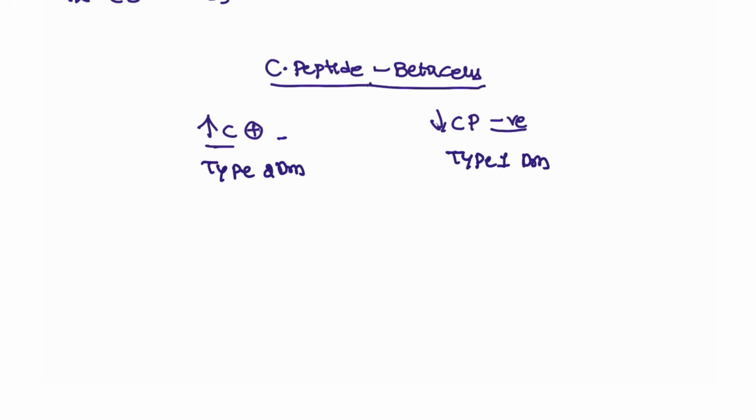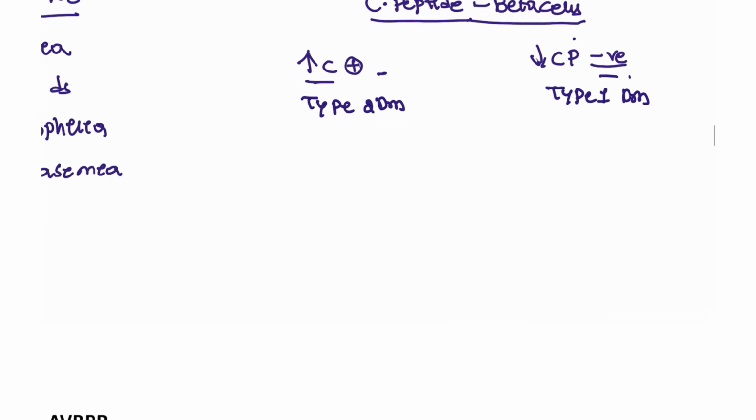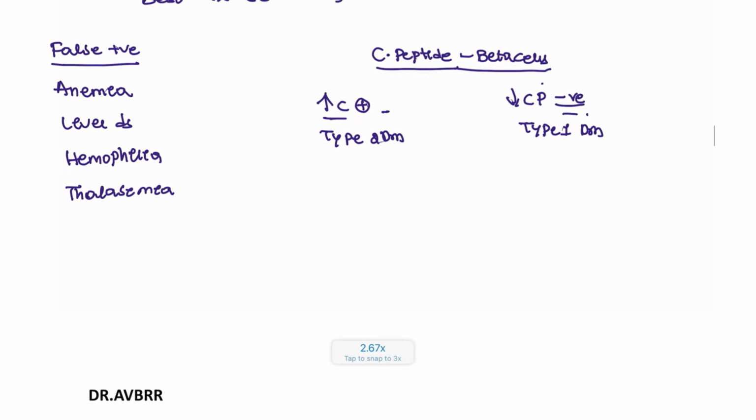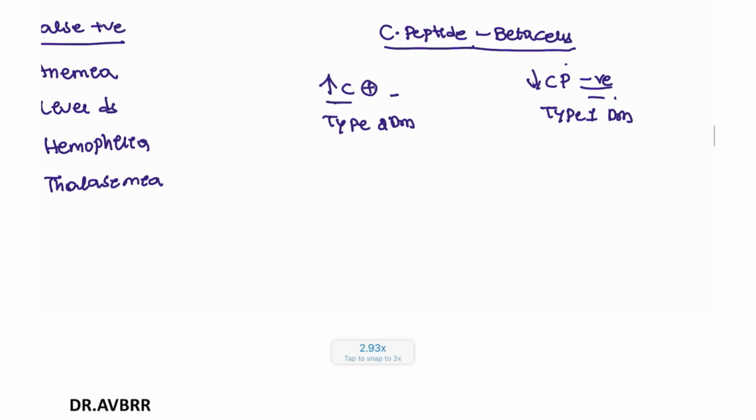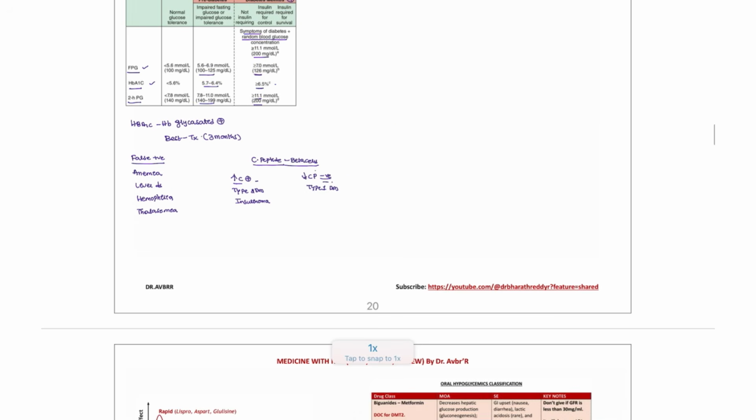C peptide is also increased in insulinoma patients. That is how we can differentiate between these conditions.